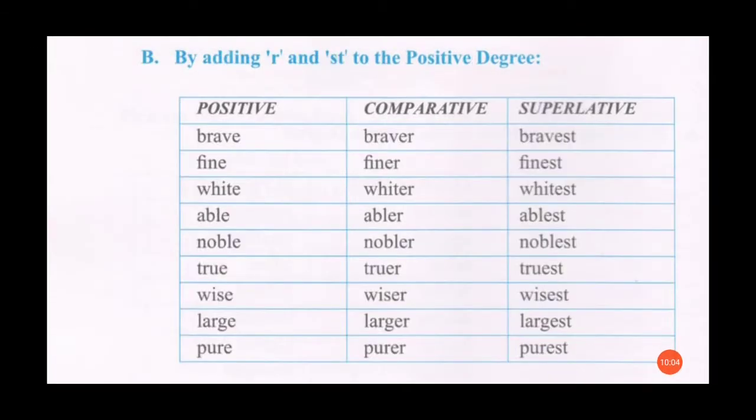On the next page there are some more adjectives given to you to learn, and in these words you have to add r and st to change the degree of comparison. For example, brave, braver, bravest, fine, finer, finest, white, whiter, whitest. So you are adding r and st to make the comparative and the superlative degree.